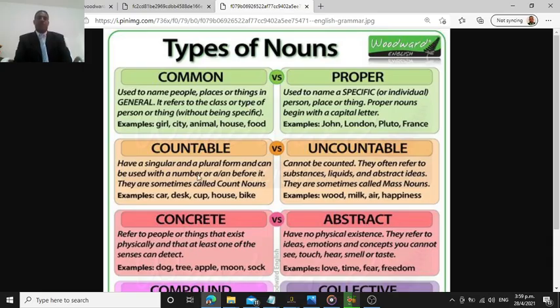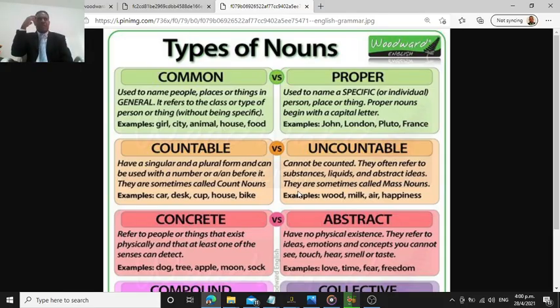So we got here countable nouns. Countable nouns have a singular and plural form and can be used with a number or an before it, right? Very important. They are sometimes called count nouns. Example, car, desk, cup, house, bike. In all of them, they have a plural. Uncountable nouns cannot be counted. They often refer to substances, liquids, and abstract ideas, all right?